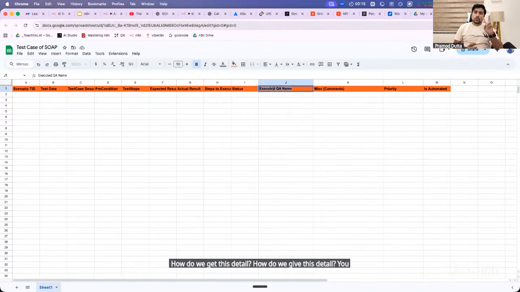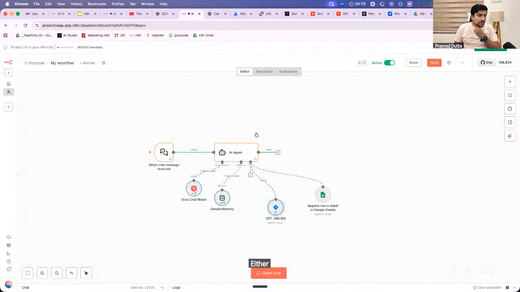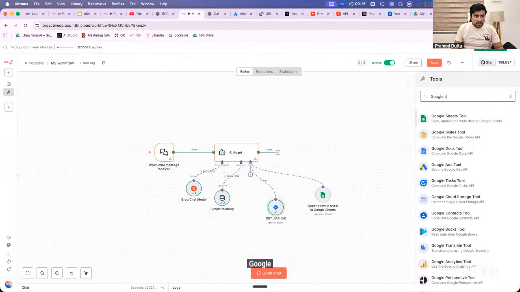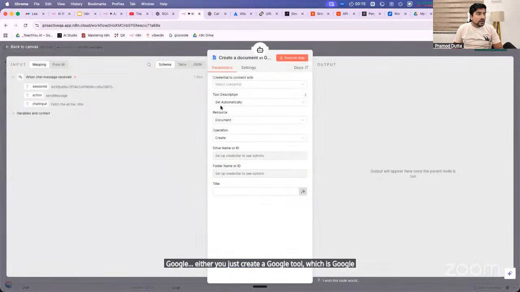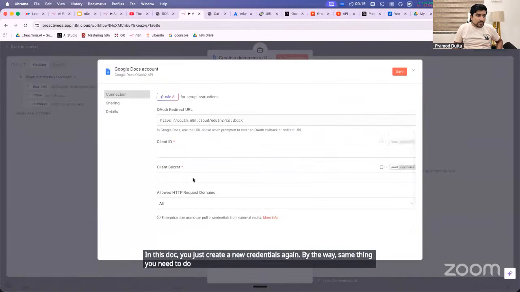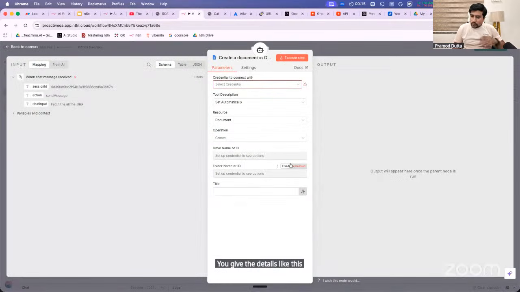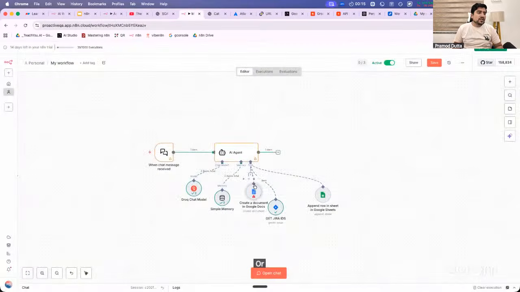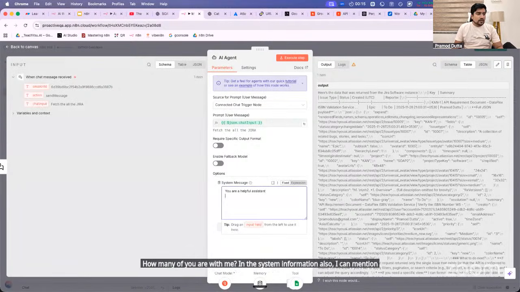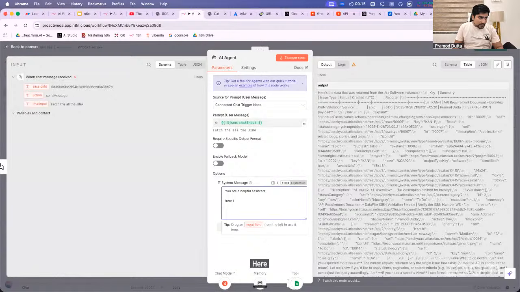You can give this detail two ways. Either you create a Google tool, which is Google Doc. In this doc, you just create new credentials again. By the way, same thing you need to do, everyone. Either you create a Google Doc and give the details like this, or you can basically give the details as it is here. How many of you are with me? In the system information also, I can mention here are my details, everyone.